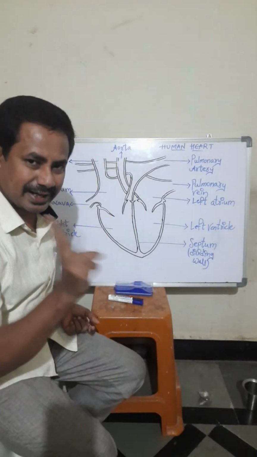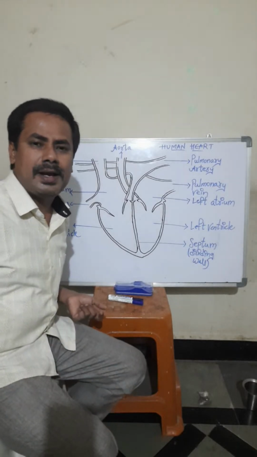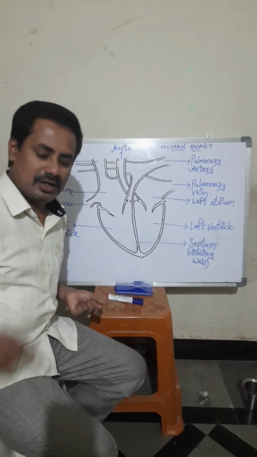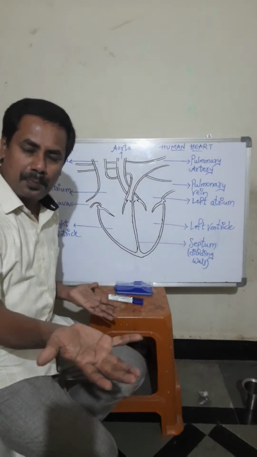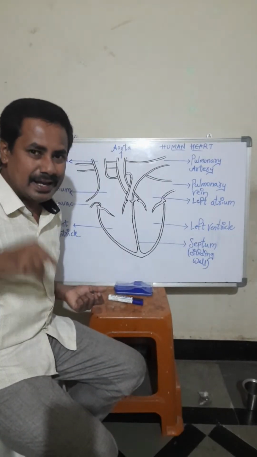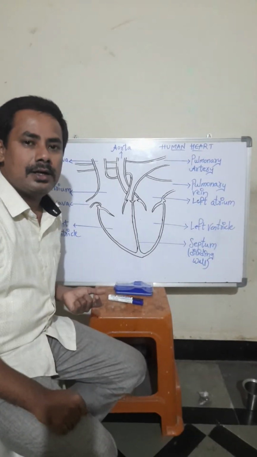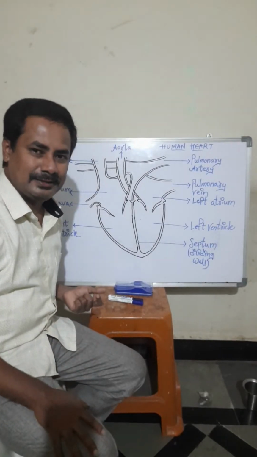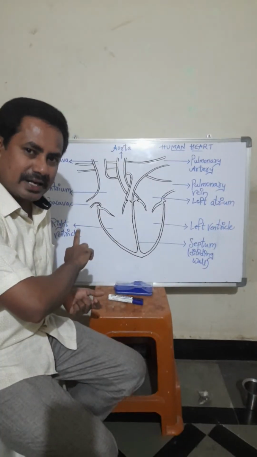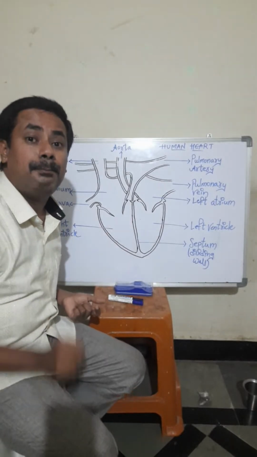And the second thing is blood vessels. What do you mean by blood vessels? The pipes which are present in our body. Blood is not flowing openly in our body. The blood is flowing in a closed circuit of pipes. Those pipes are called blood vessels. So first one is the pumping organ, heart. Second one is blood vessels, and the third one is blood.